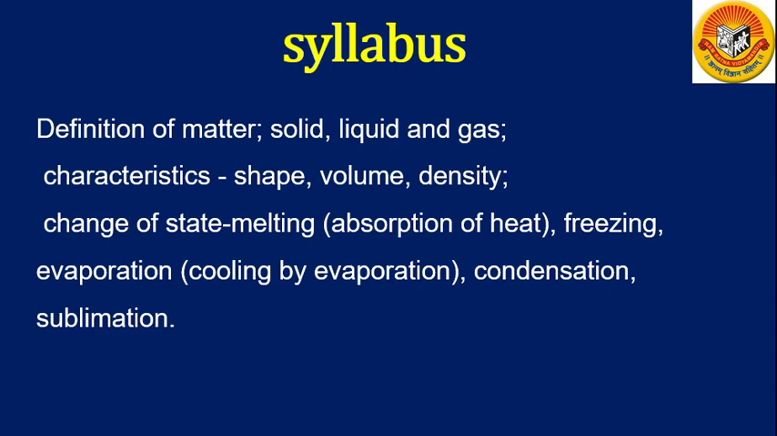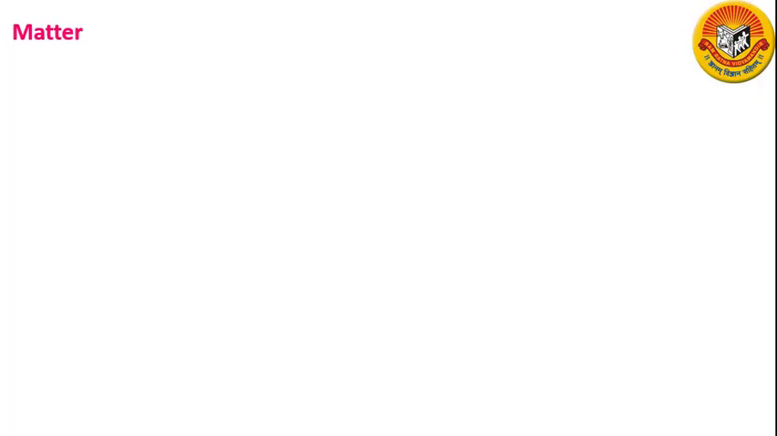We have definition of matter, solid, liquid and gases. Their characteristics like shape, volume, density, changes of state, that is melting, freezing, evaporation, condensation and sublimation. So let us start with definition of matter.